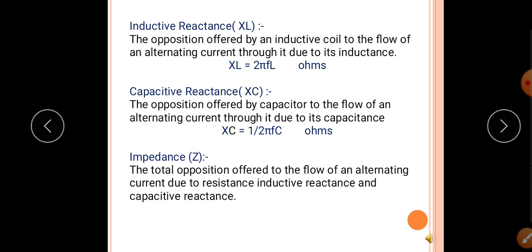Impedance Z: the total opposition offered to the flow of an alternating current due to resistance, inductive reactance and capacitive reactance is called impedance. It is denoted by Z, and the SI unit of impedance is ohm.